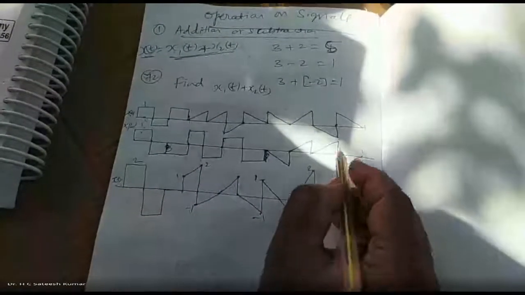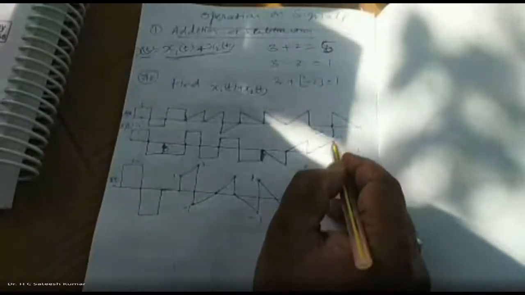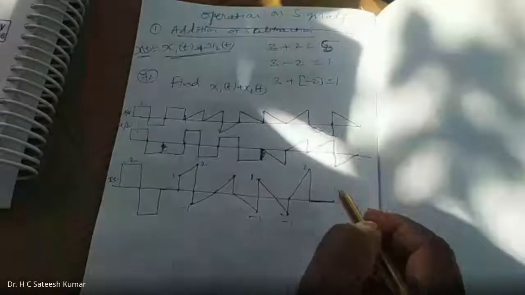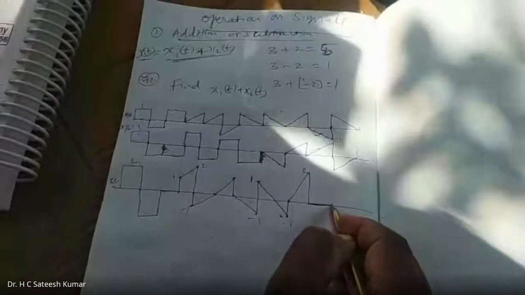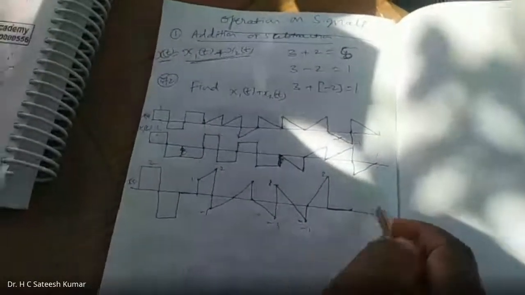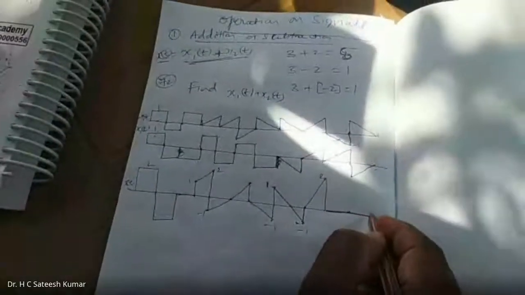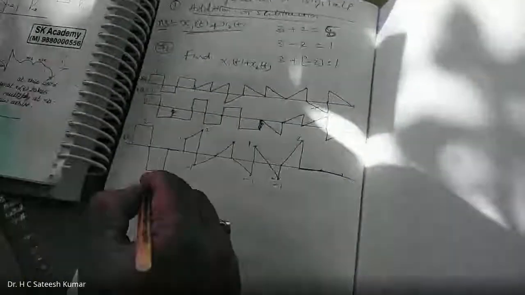So if you want to verify in between, half the way, this is minus 1, half the way is minus half. Half the way is plus or minus of plus of, that is also 0. Therefore, entire period it is 0 only. In between, if you want, you can verify it each and every point. Let us say this is minus 1 by 4 plus 1 by 4, minus 3 by 4 plus 3 by 4, and minus 1 plus 1, 0, everywhere it is 0. Here also same thing, minus 1 plus 1, 0, and 0 plus 0, 0. So therefore, what will you get? Its complete thing is 0 only. Right? So x of t is minus 2.